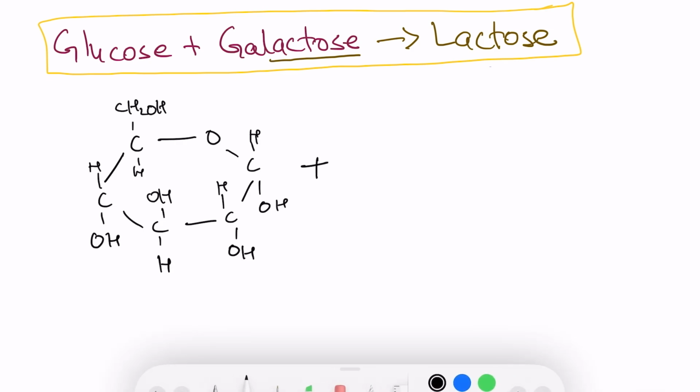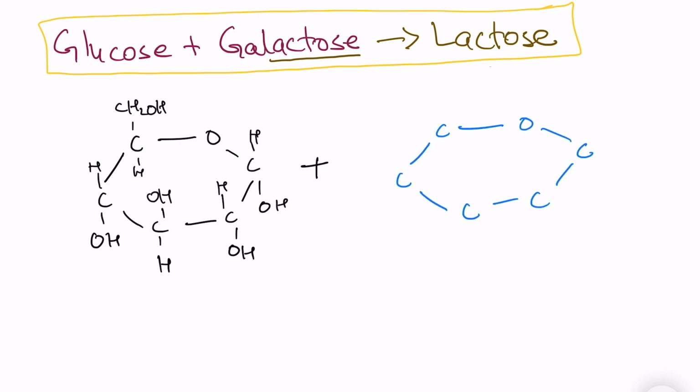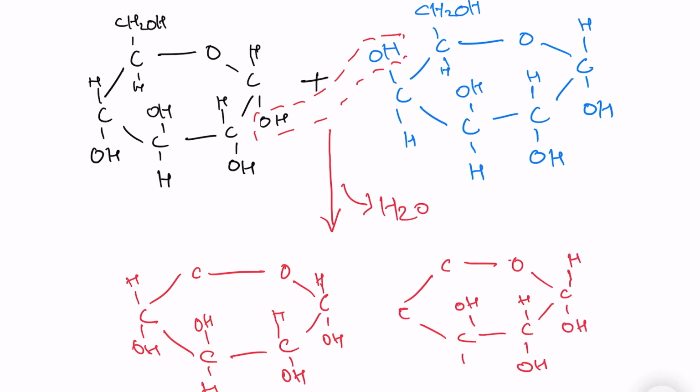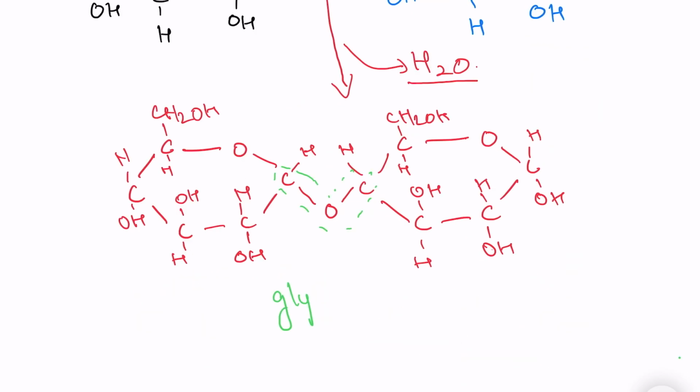And then let's draw galactose. Its carbon number 3 and 4 has an OH group attached on the upper side. So these OH groups from both these monosaccharides combine together to give a water molecule, and these two ring structures are joined together through a covalent bond, which is called a glycosidic bond.